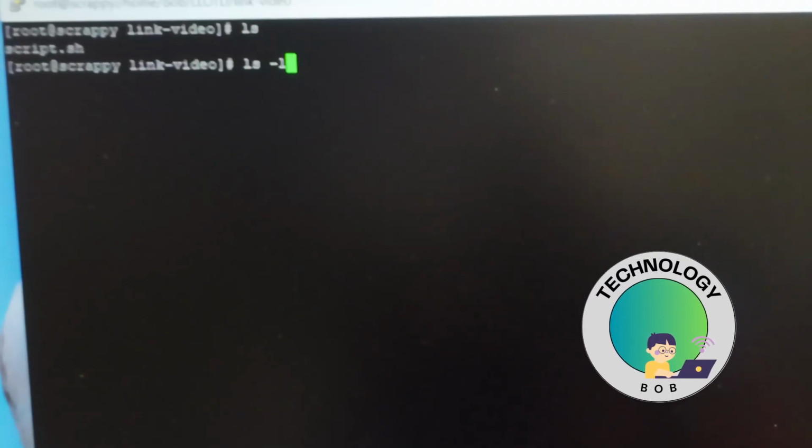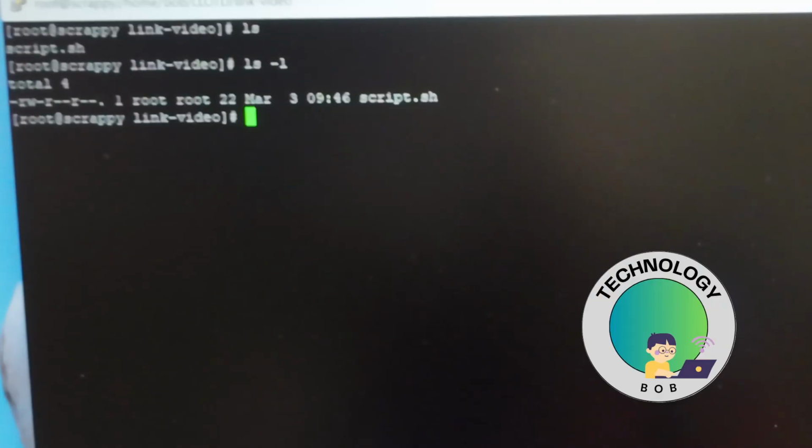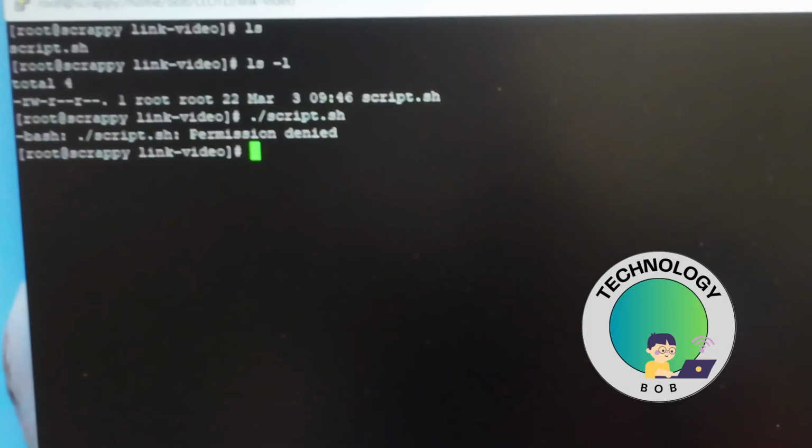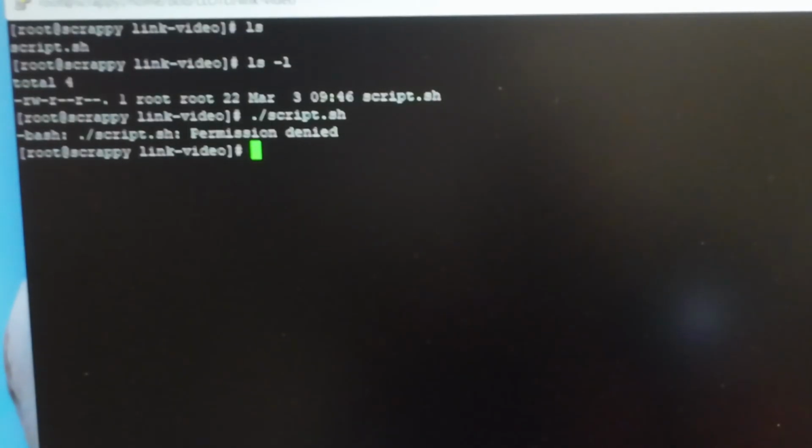All right, let's look at chmod here. We have a directory. Let's do an ls -l. We have read and write permission. We have a script, and the group has read, and the world has read. So let's try to execute this script. I do not have permission. So in order to execute the script, I need to give an executable bit on this.